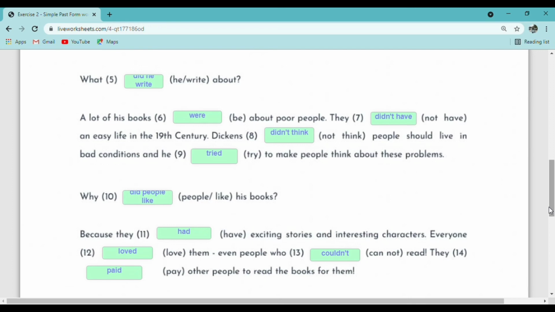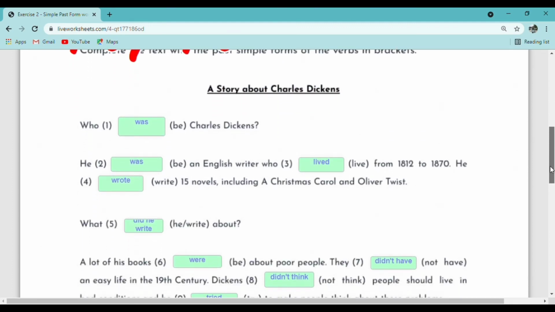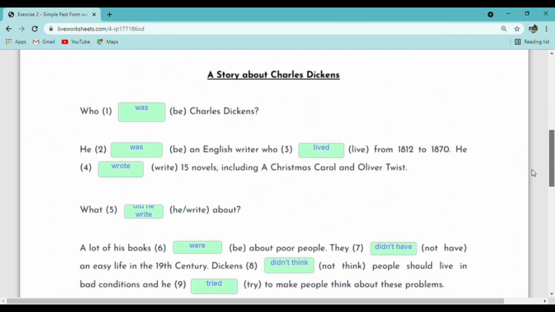So these are the answers for this exercise 2. Okay, it's okay if you got the incorrect answer. You can try it again by refreshing this page, then you can do it again. Okay, I hope you understand why the answer is like this, because we need to change the verb into past tense.